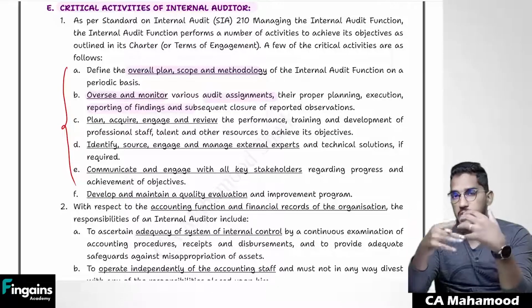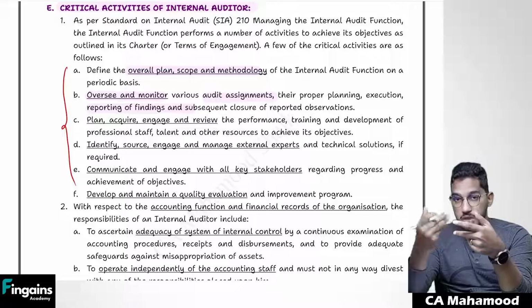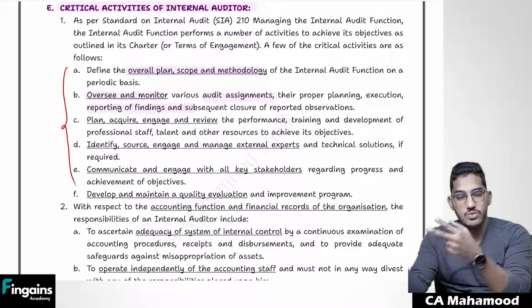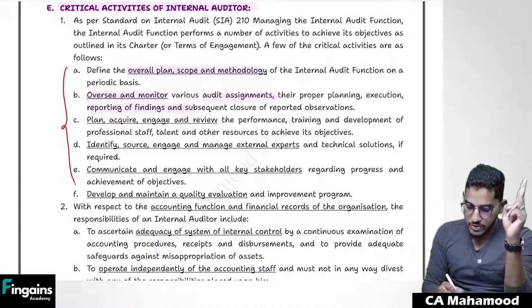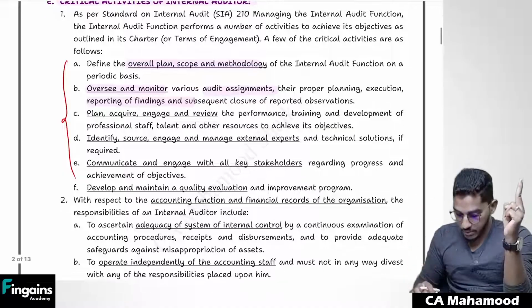Obviously, after you have done your internal audit assignment, you have to report your findings. You have to give your observations, and you need to check how those findings are getting rectified. So those steps you have to follow. First, do the proper planning, deciding the scope and all. Second step, you have to monitor and report.